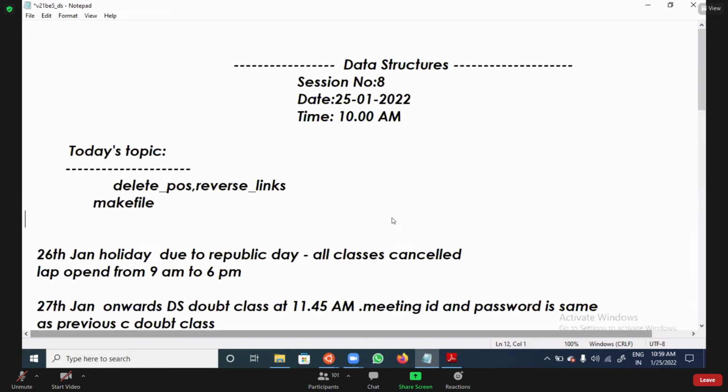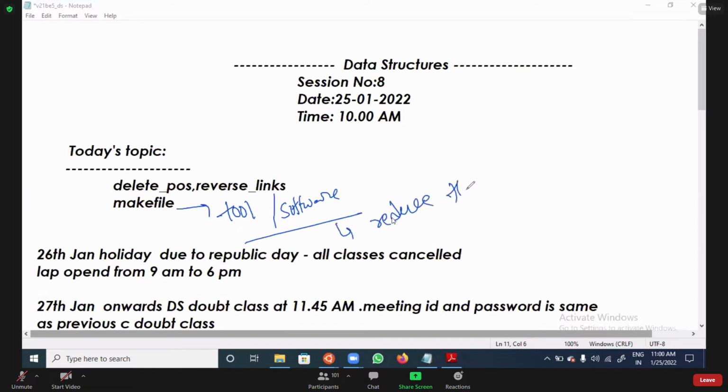Makefile. What is a Makefile? Generally, what does Makefile mean? Makefile is a tool, or a piece of software, you can say. It is used to reduce the compilation time. It reduces the compilation time.